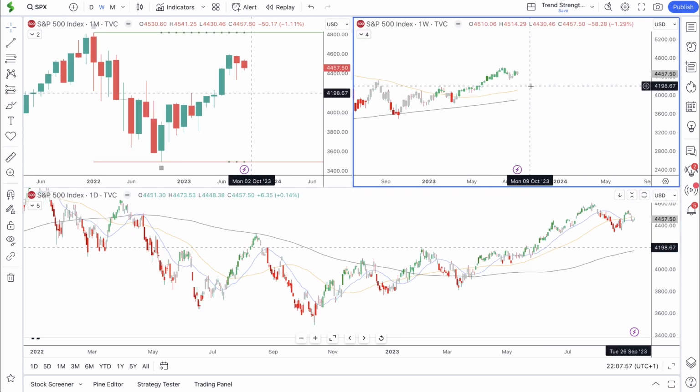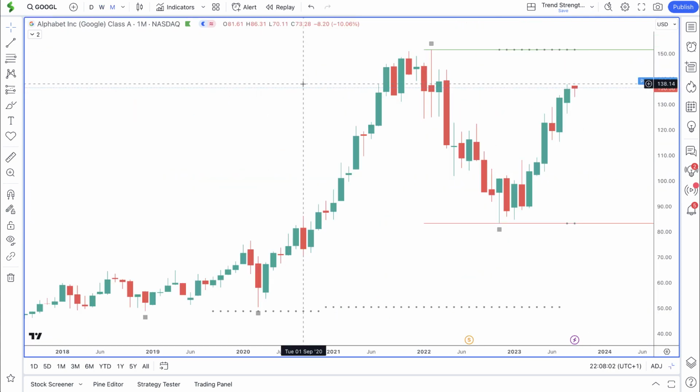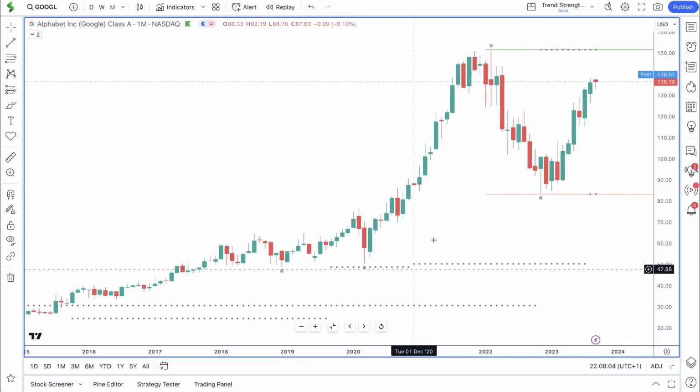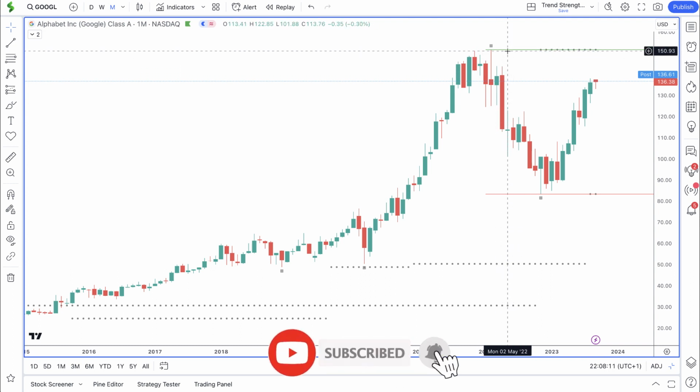So let's move to the first stock on the list, which is Google. I'm going to open up the monthly time frame. Google is in between last year's high, which is this green line here at $151, so around the $150 round number.